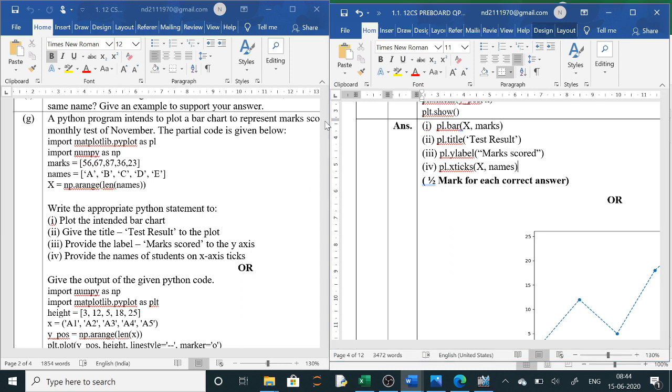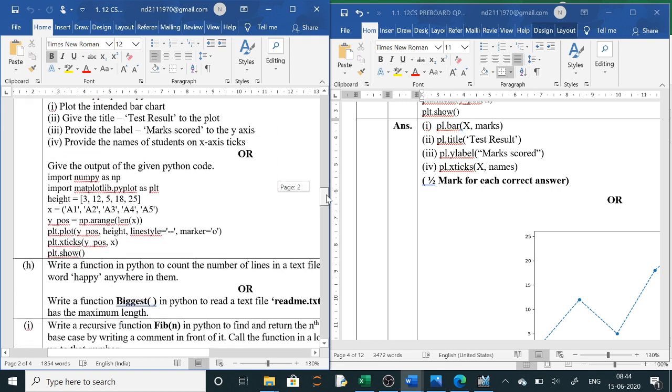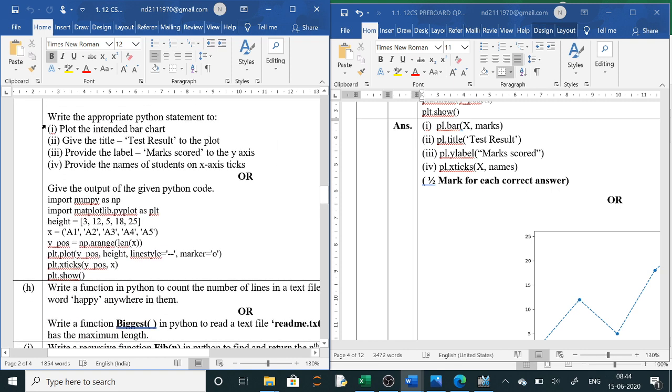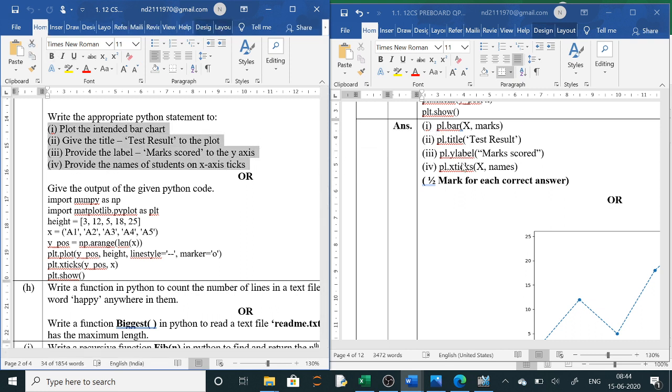Now next program they have given here. Actually, as per the question you have to write, only these 4 things are asked, that's why they have written only the 4 things, clear. Half marks each or 1 mark each will be there. So here, as per the question, the 4 answers are written.